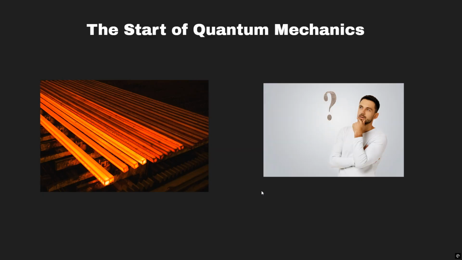It all started in the 1890s when people were puzzled by the light emitted from heating objects. Classical physics said a hot object should give off an infinite amount of ultraviolet light, but no experiment ever conducted actually showed that. This was the ultraviolet catastrophe and is what led towards the birth of quantum mechanics.